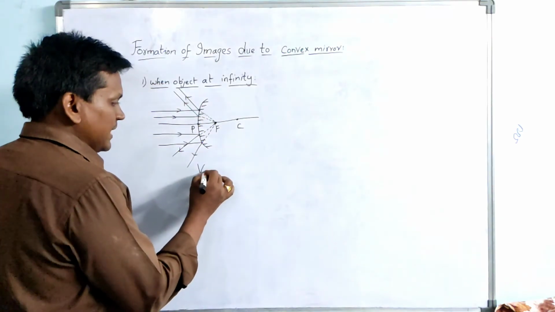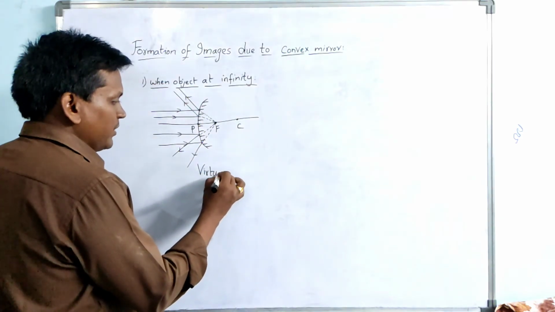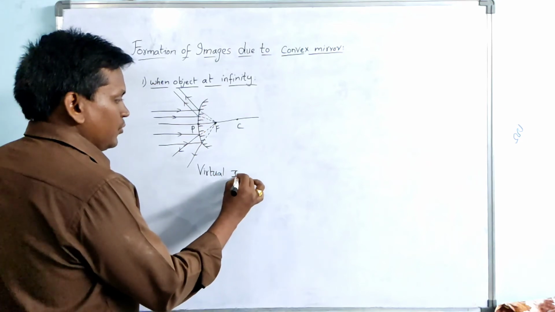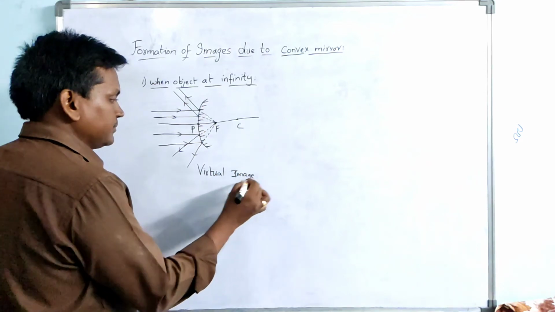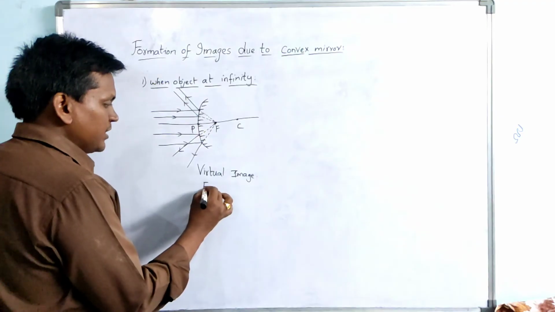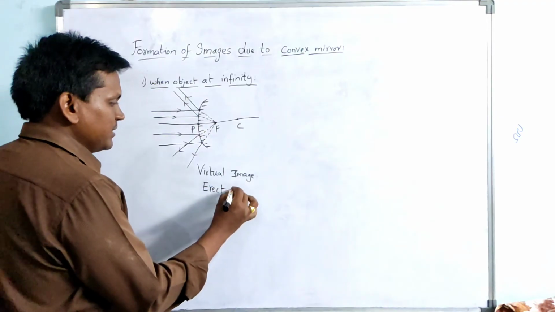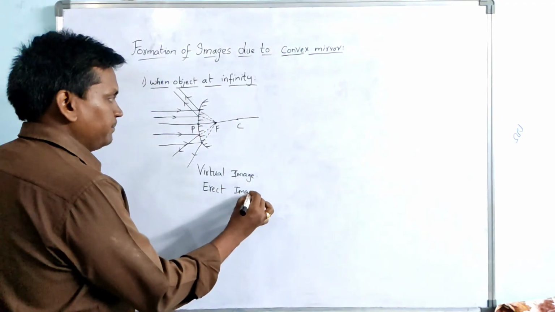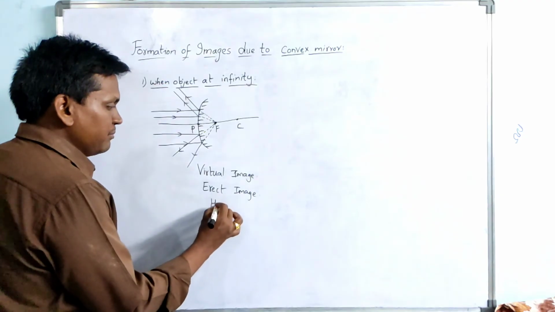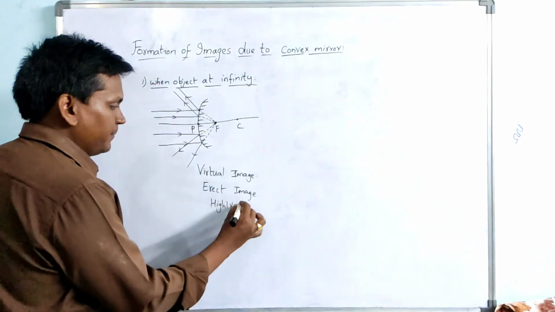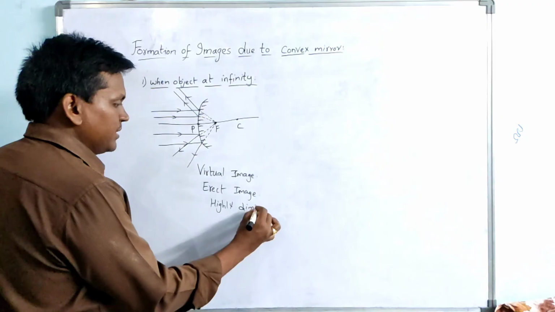Coming to the characteristics, a virtual image is formed. If it is virtual, definitely the image is erect, and a highly diminished image is formed.